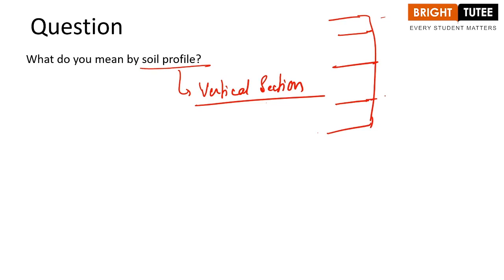So in this way, students, we talked about what exactly soil profile is and what the different horizons present in the soil are, right? And we also saw which soil is composed of what kind of elements and how it is important for us. I hope you were able to understand the whole concept quite easily.